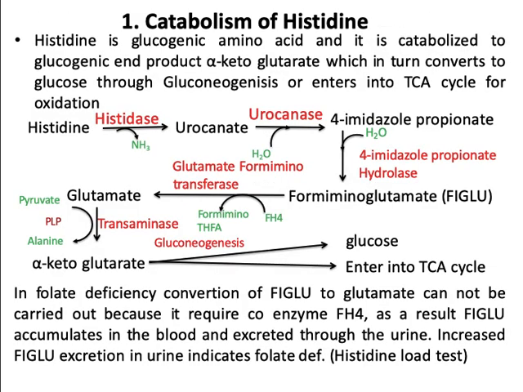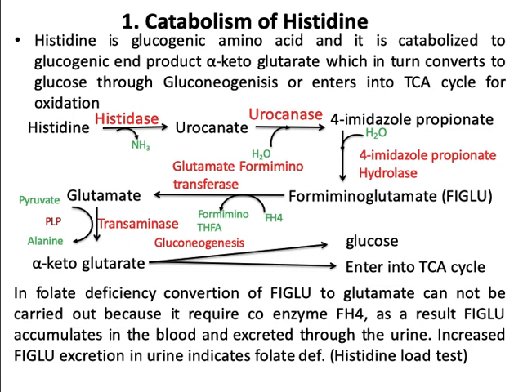Coming to catabolism of histidine, histidine is a glucogenic amino acid and it is catabolized to the glucogenic end product alpha-ketoglutarate, which in turn converts to glucose through gluconeogenesis, or histidine may enter into the TCA cycle for oxidation. Histidine undergoes deamination with the help of an enzyme histidase to form urocanate. This urocanate converts to 4-imidazolone propionate by adding a molecule of water with the help of an enzyme urocanase.